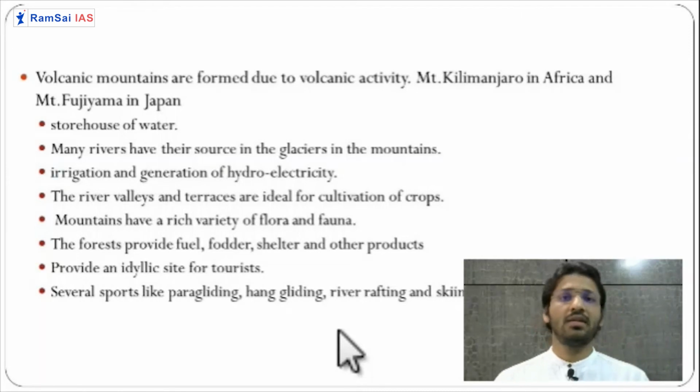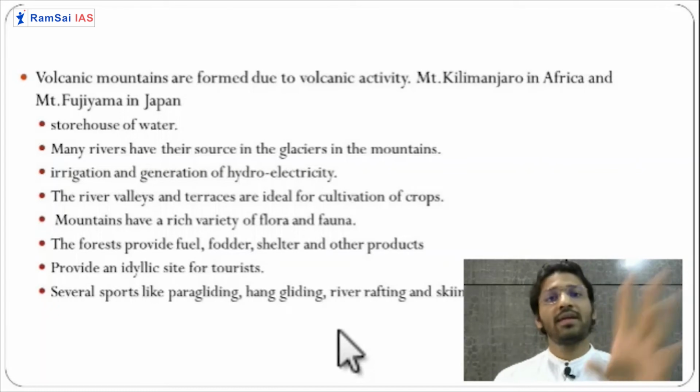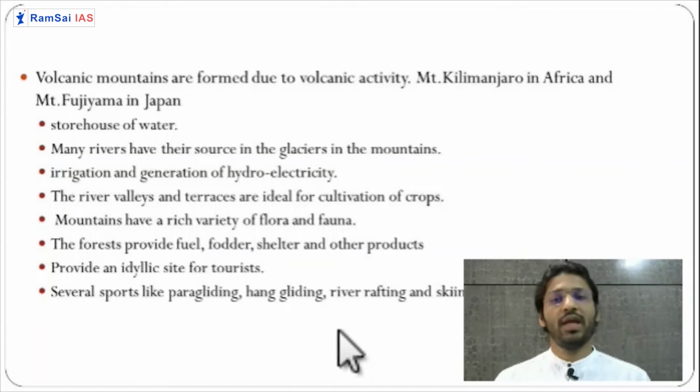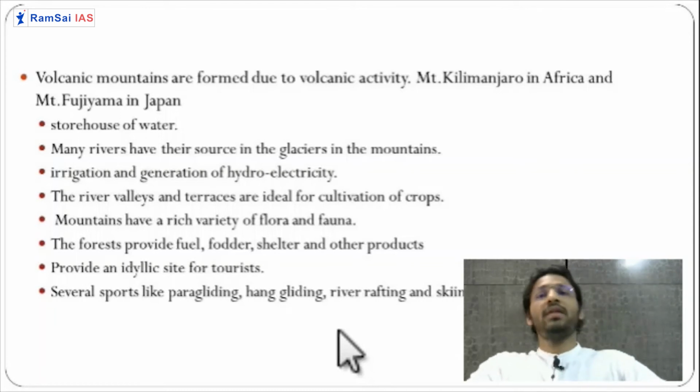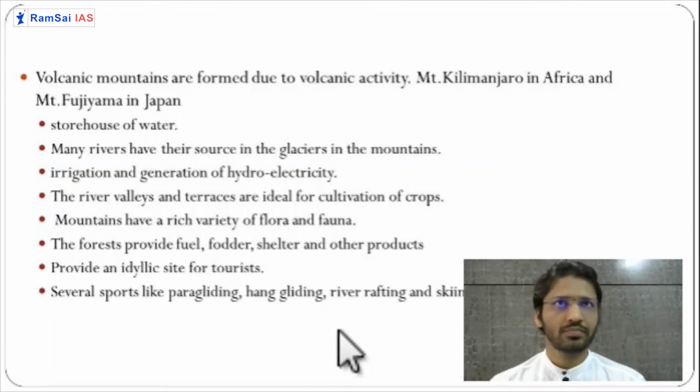Third thing is they can act as a defense for a particular country, particular area. Then it has huge vegetation. They affect the climate. We have rainfall because of the mountain. Mountains are the sources of economic activities. For example, many minerals are found on the mountain. Then mountains are the source of, let us say, fuel for the people living in the surrounding area.